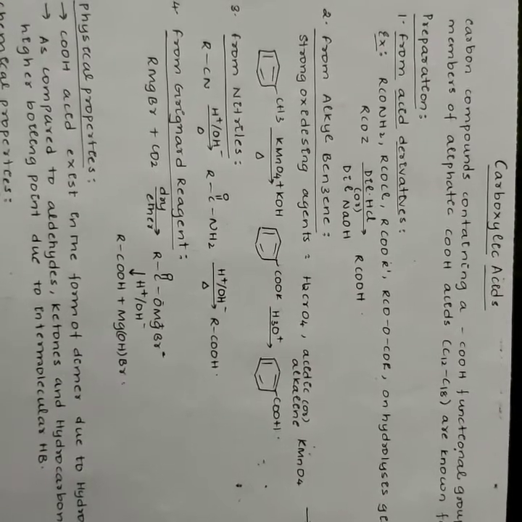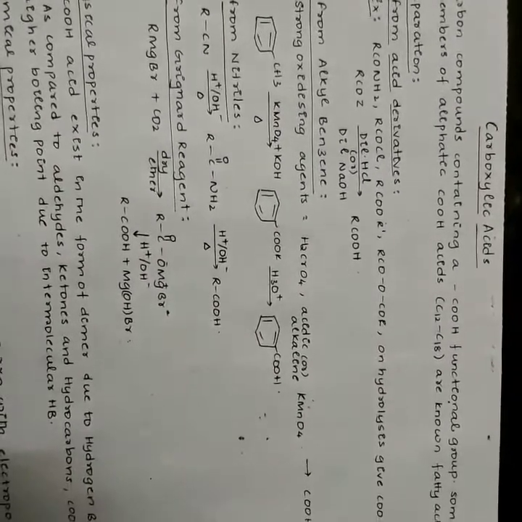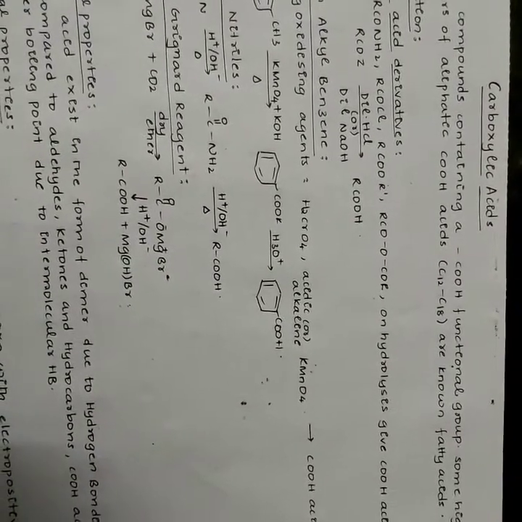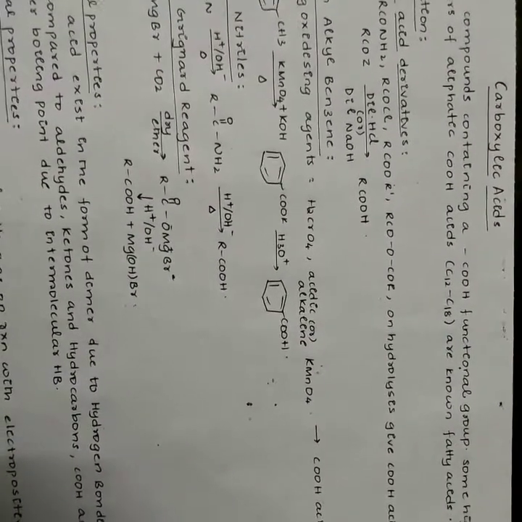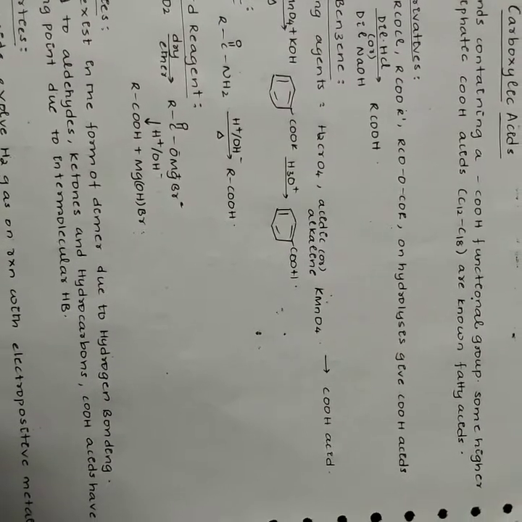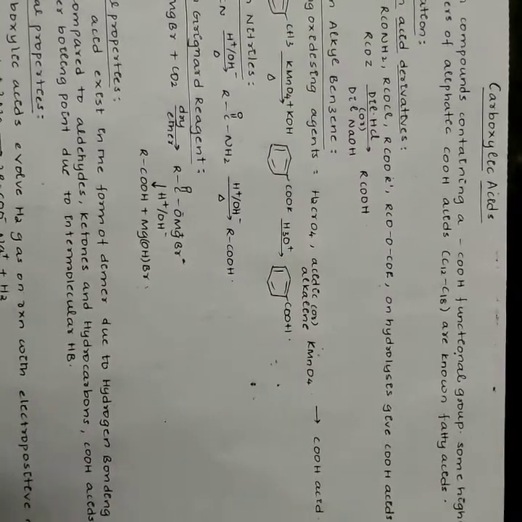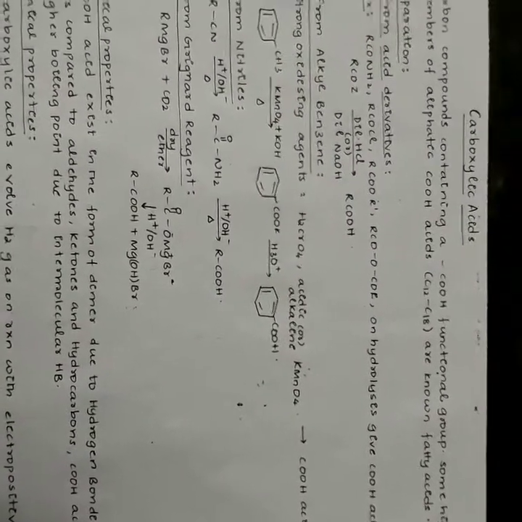Carboxylic acids. Carbon compounds containing a carboxylic functional group are called carboxylic acids. Some higher members of aliphatic carboxylic acids, that is carbon 12 to 18, are known as fatty acids. They occur in natural fats as esters of glycerol.